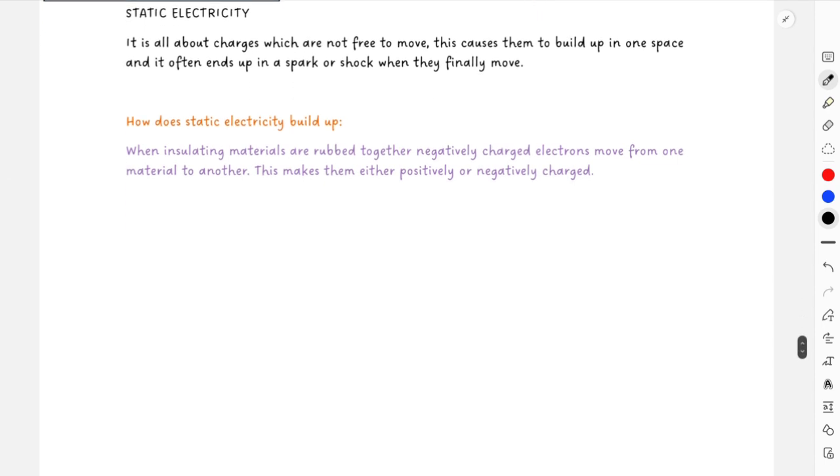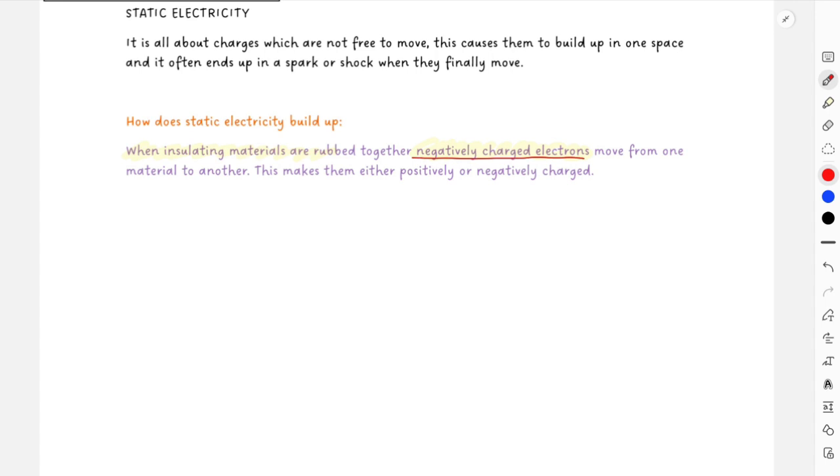And then again, over here, one very important thing is that when insulating materials are rubbed together, negatively charged particles or negatively charged electrons will move from one material to another. So it is always your negatively charged particles that will move, okay? It is never your positively charged particles. Always the negatively charged particles move from one object to another.